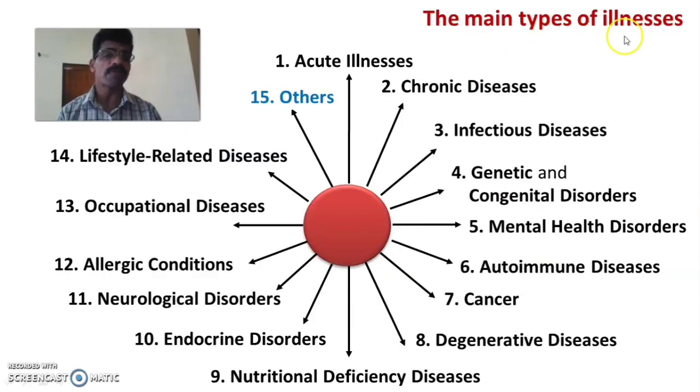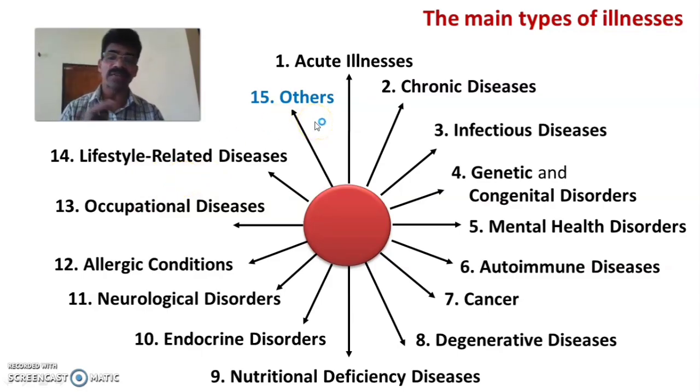The major types of illnesses or diseases are acute illness, chronic diseases, infectious diseases, genetic and congenital disorders, mental health disorders, autoimmune disorders, cancers, degenerative diseases, nutritional deficiency diseases, endocrine disorders, neurological disorders, allergic conditions, occupational hazards or occupational diseases, lifestyle related diseases or lifestyle diseases, and others.